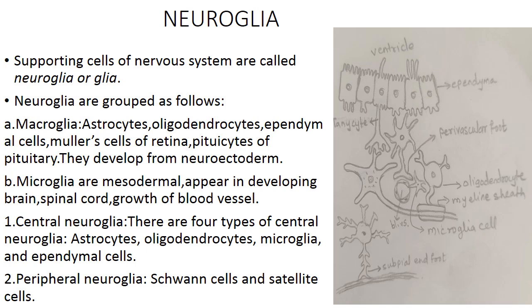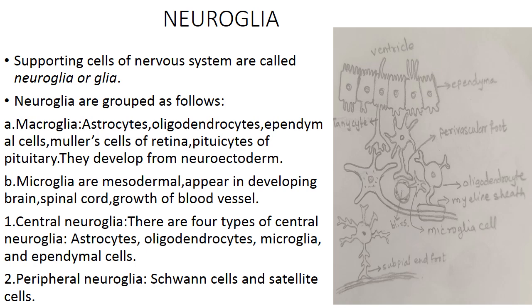And on routine H and E staining, we can only see the nuclei of these neuroglial cells. We cannot see the cell processes. In order to see the cell processes, we can use immunohistochemistry, or we can do metal impregnation and visualize the cell processes. The neuroglial cells support the embryonic or developing neurons as well as provide physical support after development also. So this is for the central neuroglia.